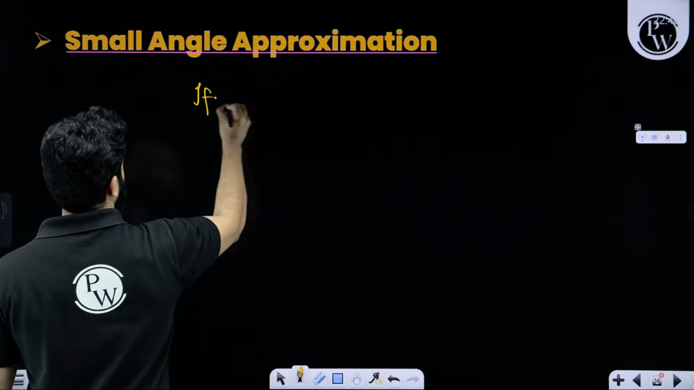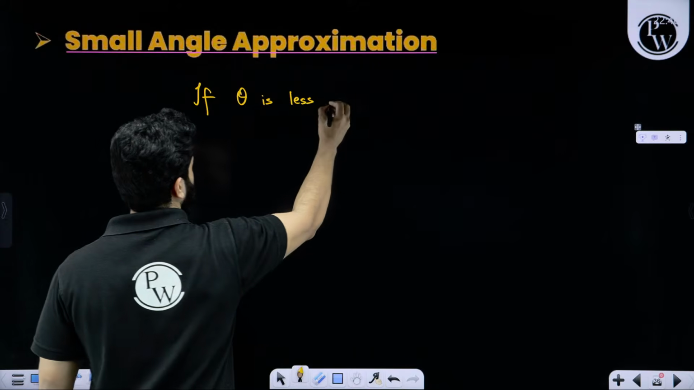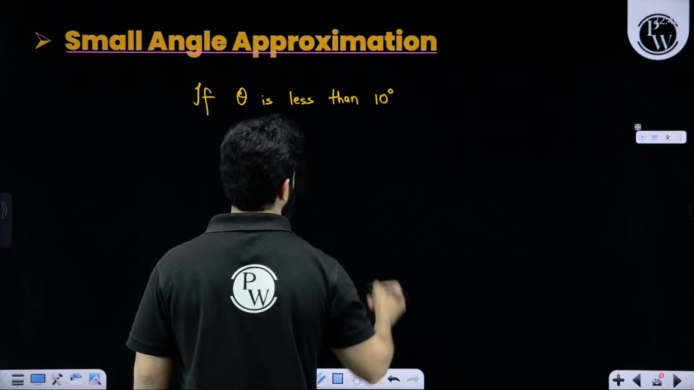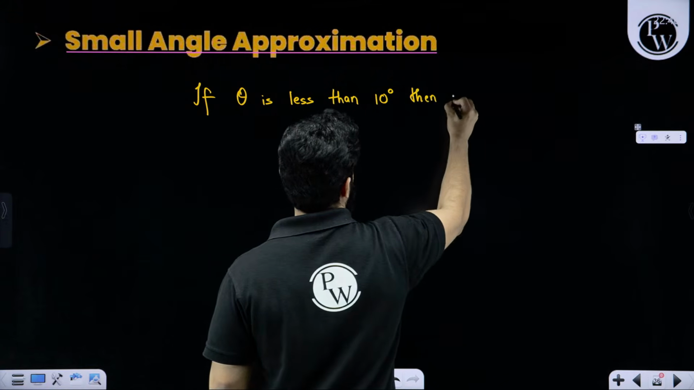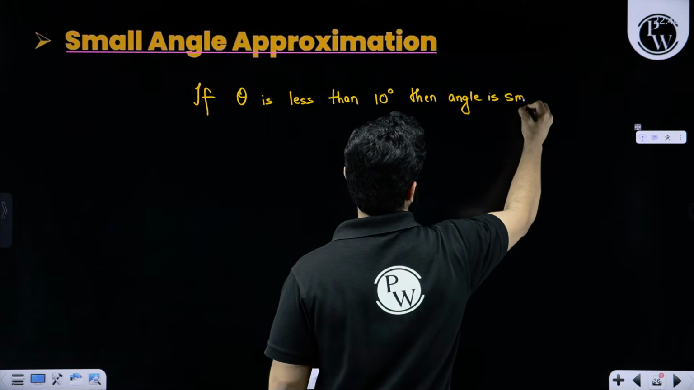If theta is less than 10 degree, then angle is considered as small. Then angle is small, right?